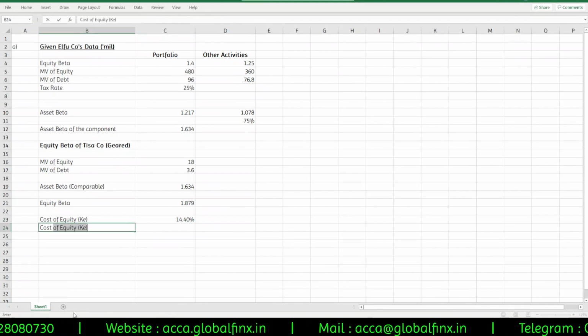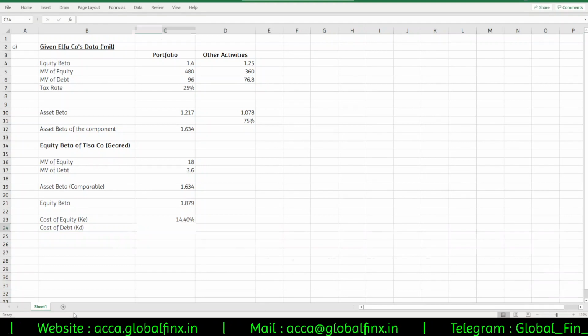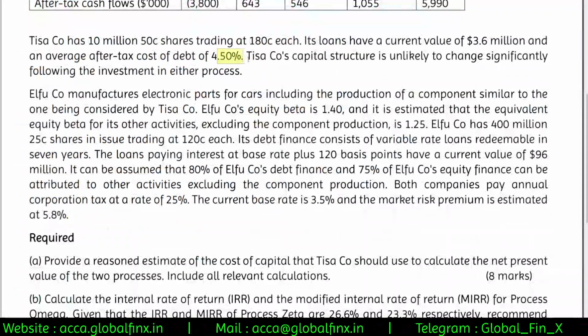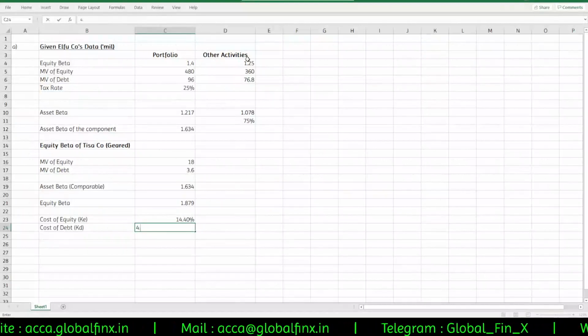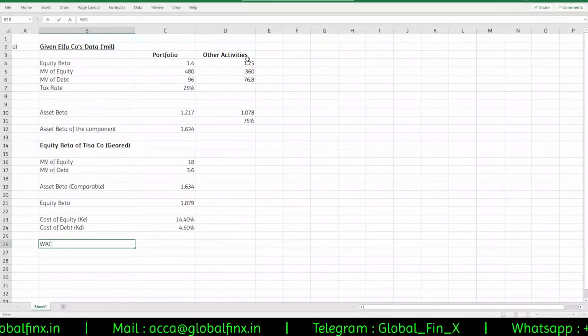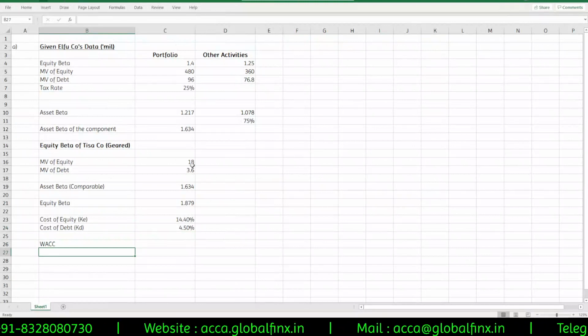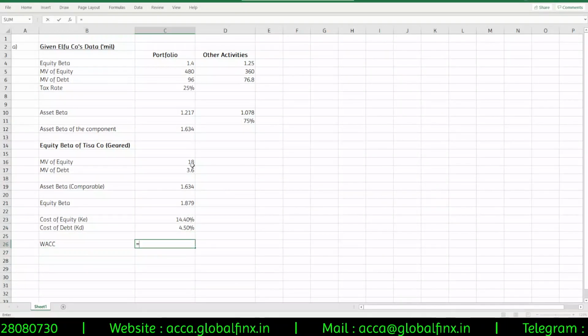Cost of debt is given already. Cost of debt, KD, is already given, right? So cost of debt after tax is given as 4.5%. Okay. So weighted average cost of capital based on the market values.